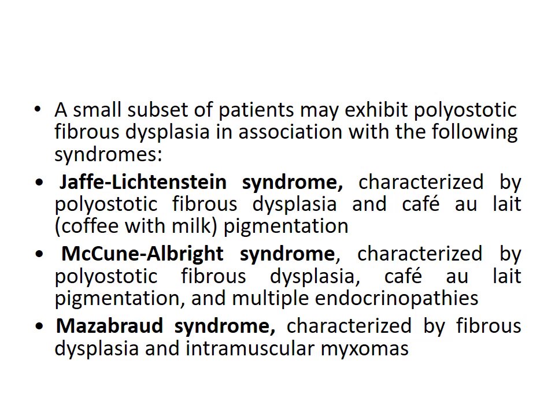McCune-Albright syndrome is characterized by polyostotic fibrous dysplasia, cafe au lait pigmentation, and multiple endocrinopathies. Last is the Mazabraud syndrome, characterized by fibrous dysplasia and intramuscular myxomas.